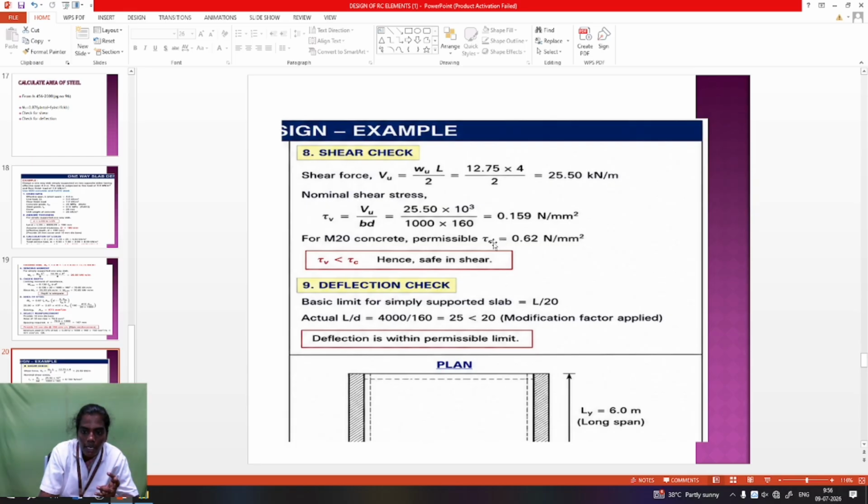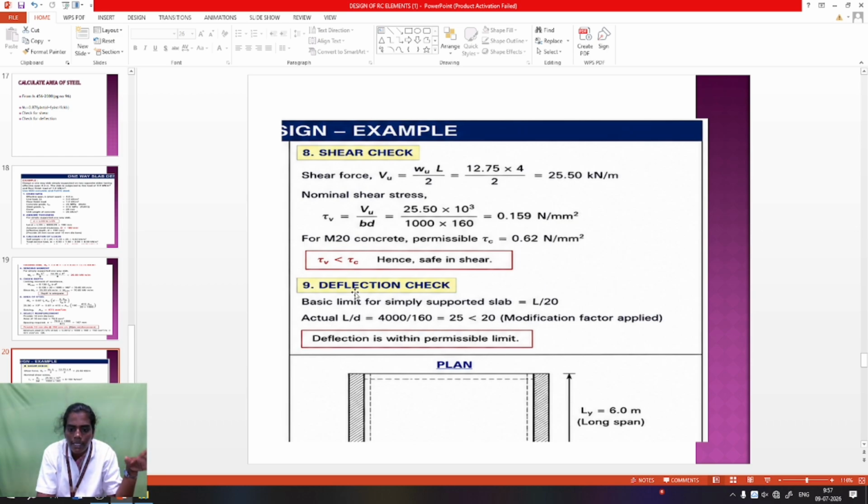After tau V is calculated, using the PT, the percentage of steel. The PT is taken from your code book, page number 74. The tables are here for PT, the percentage of steel. How much percentage is provided, the formula is 100 AST divided by BD. First PT is calculated, then using the PT value, get the tau C. So if tau C is maximum, it is safe in shear. Otherwise, if tau V is maximum, you provide some more steel bars and stirrups to strengthen the slab member. So tau C is maximum, it is safe.